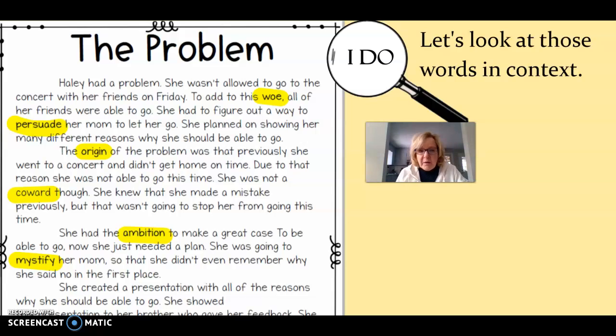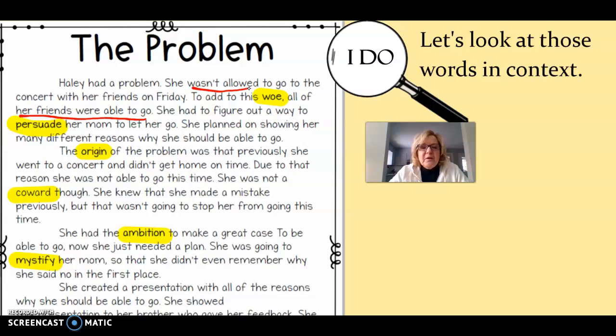So Haley had a problem. She wasn't allowed to go to the concert with her friends on Friday. To add to this woe, all of her friends were able to go. So if we look at woe, we see all her friends were able to go and she wasn't allowed. So woe must mean her sadness, her problem. So to add to this sadness or her problem, all of her friends were able to go.